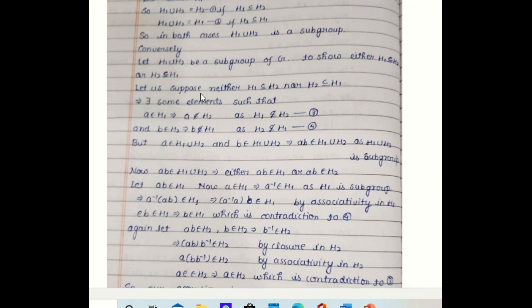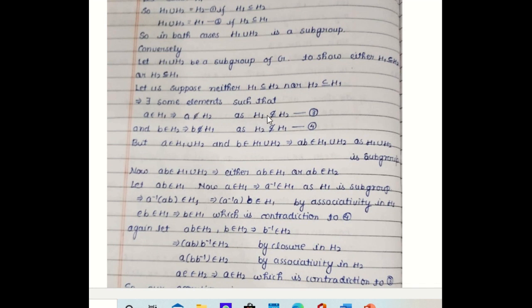So we prove this theorem by negation. That is, neither H1 is contained in H2 nor H2 is contained in H1. So this implies H1 is not a subset of H2 and H2 is not a subset of H1. So there are some elements in H1 which are not in H2. Similarly, there are some elements in H2 which are not in H1. So let us suppose that A belongs to H1 and A is not in H2. For union, we must have that the element belongs to either H1 or H2 or both.